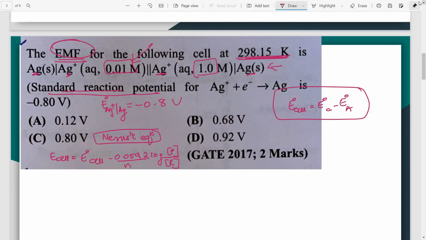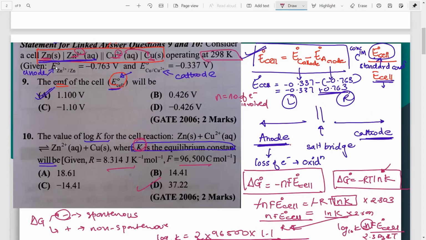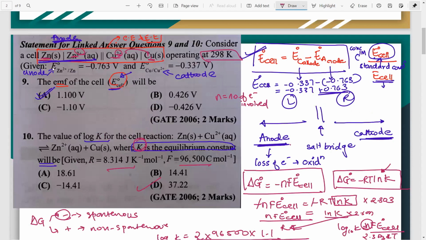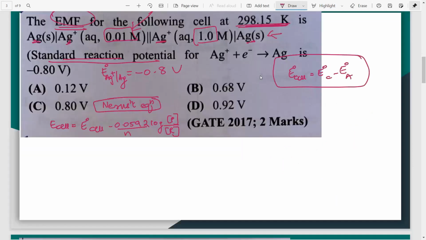No, they are both the same species. Earlier, we could find the E0 cell because Zn was losing its electrons and Cu2 plus was accepting the electrons. But in this case, nothing like that. And therefore, the E0 of this cell will be 0. So in here at E0, you'll write 0 minus 0.0592 upon n.